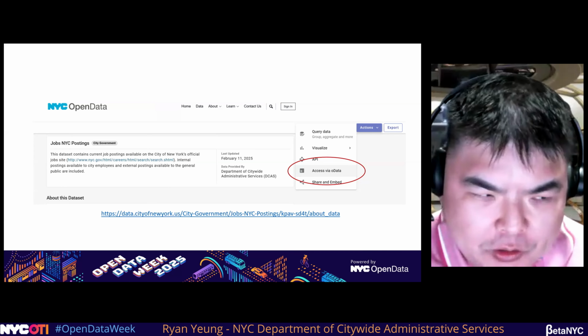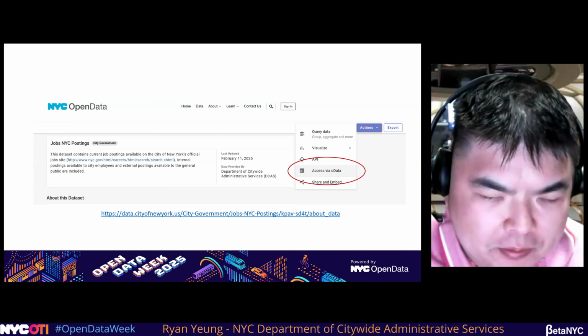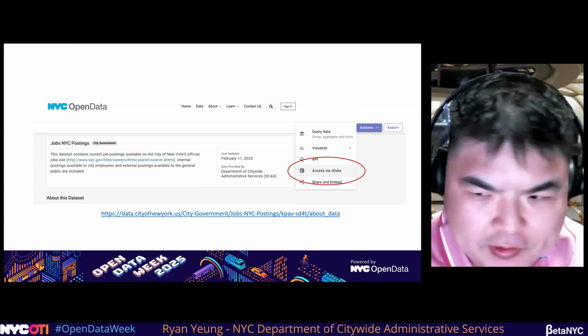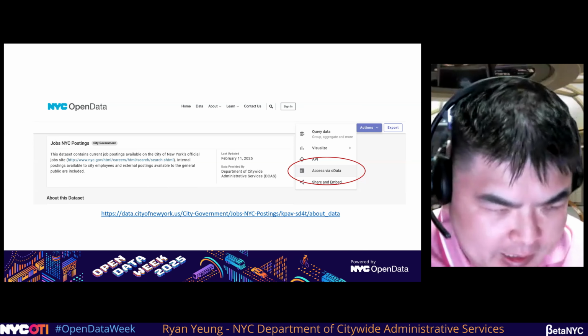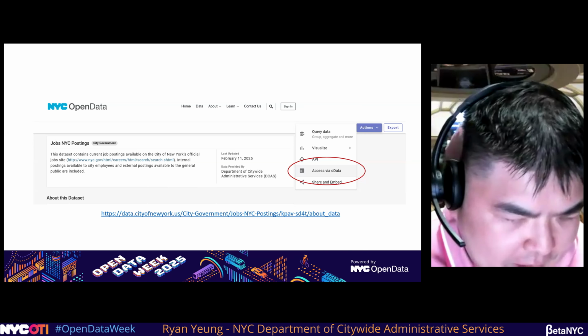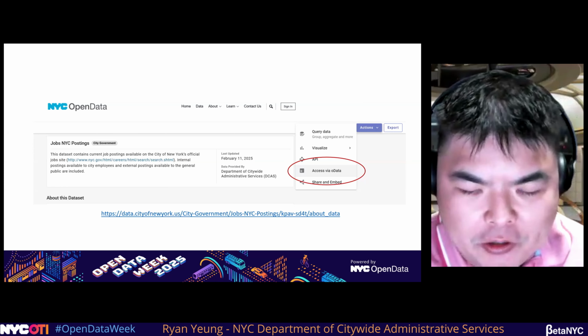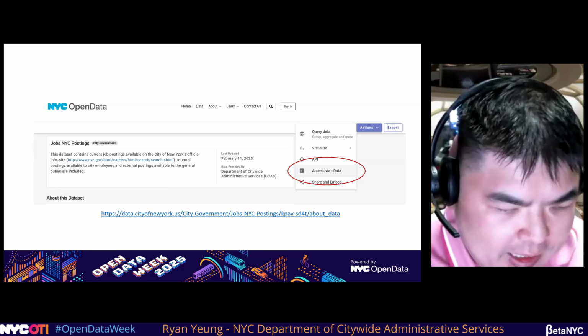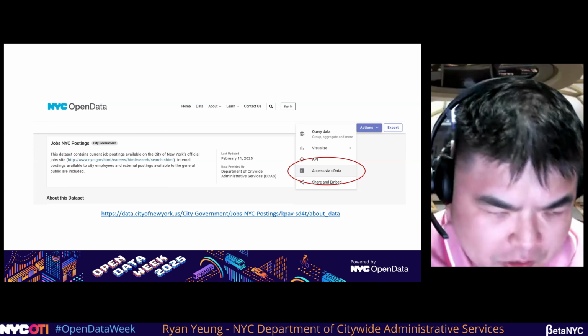The way you connect to an open data set on the open data portal through Power Query is with an endpoint. Every open data page has a unique OData URL.